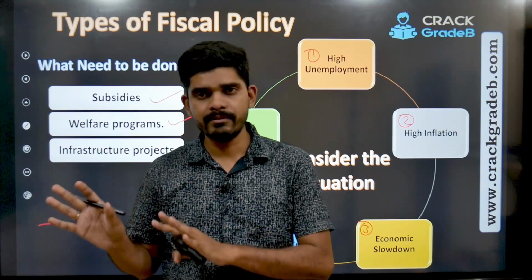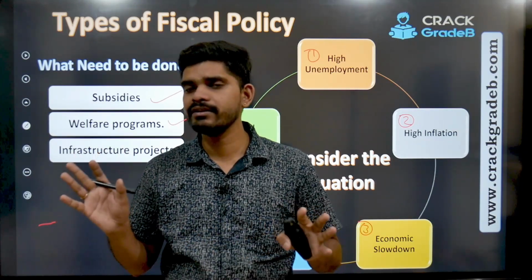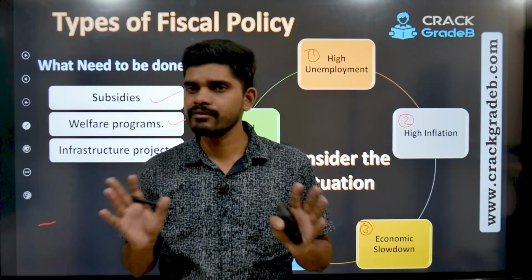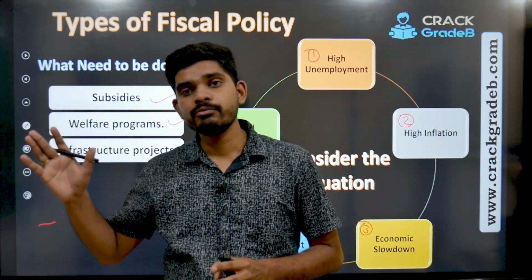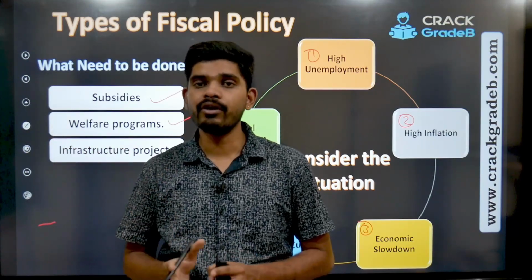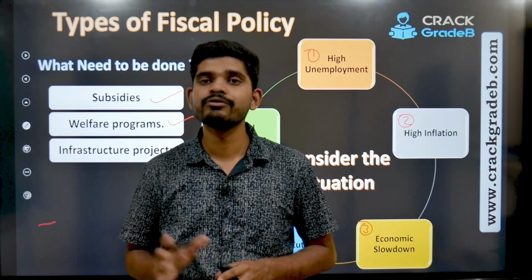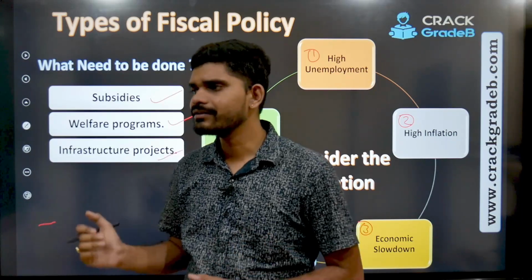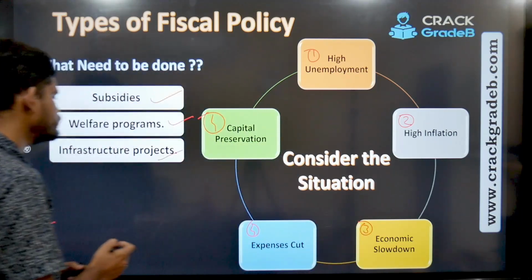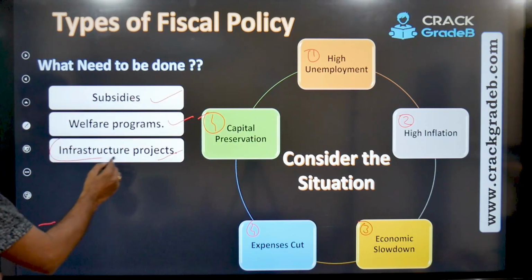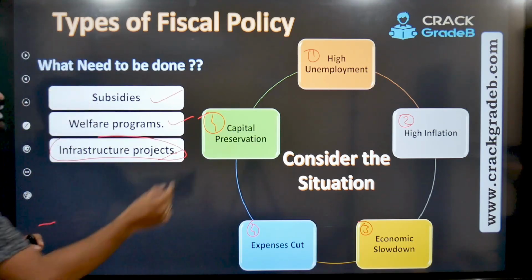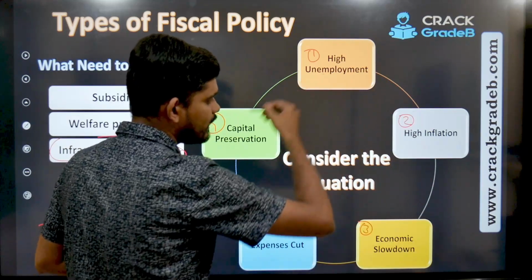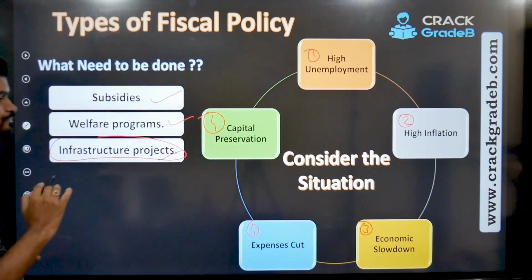Government will need cement, government will need some capital goods, everything at first hand. At second hand, there would be many people who would be employed to build that road, job creation. So that is how government tries to infuse or inject liquidity in the economy through this measure when there is a situation like this, right?